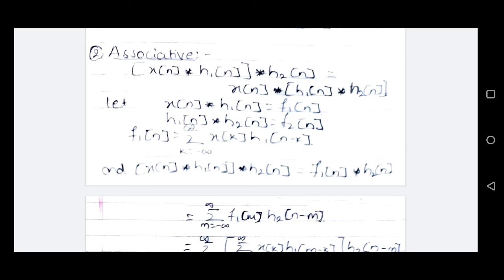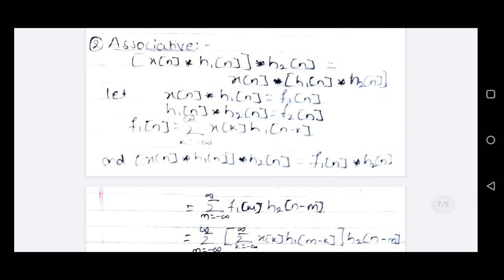Or we can combine both the LTI systems with different impulse responses and apply input x of n to it, so that the output will be the same. The proof of the associative property is very simple. We'll consider x of n convolved with h1 of n as f1 of n, and h1 of n convolved with h2 of n as f2 of n. We'll substitute these in the above equation and simplify.